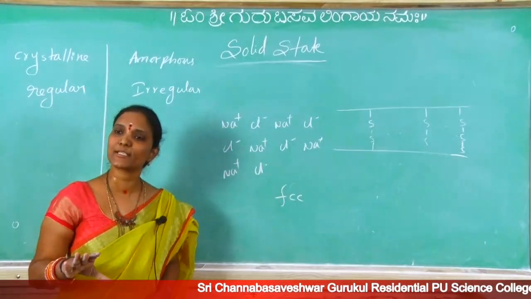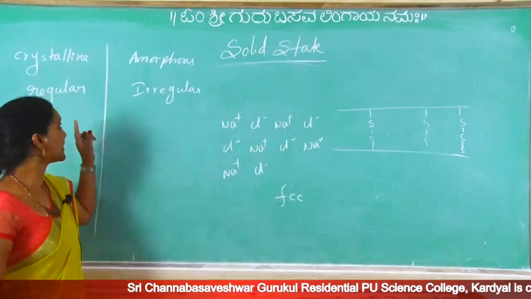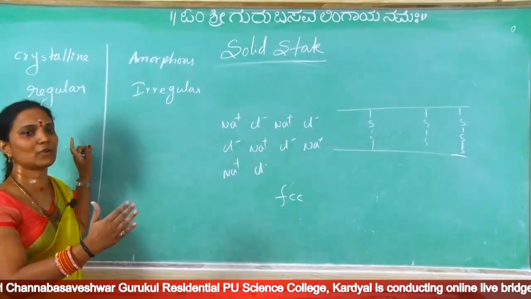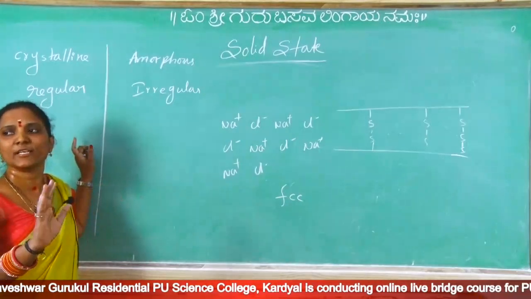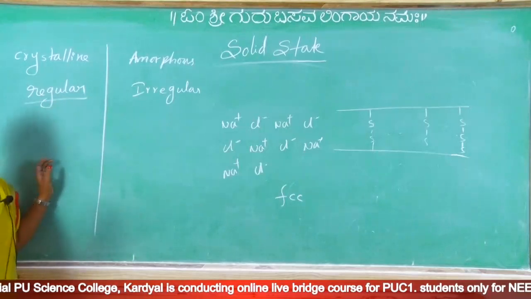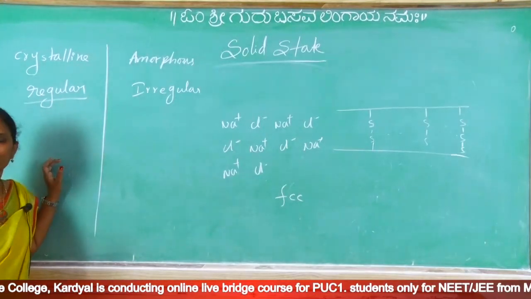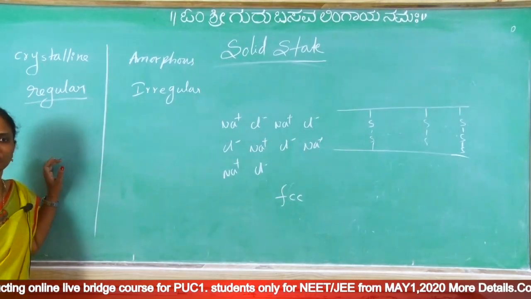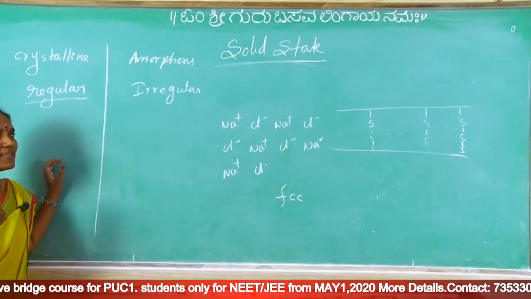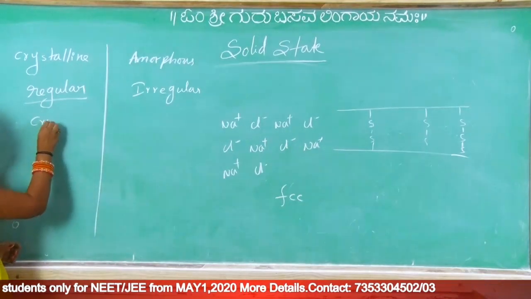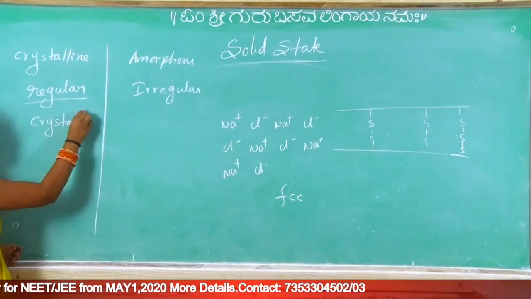All constituent particles arranged in regular order, that is crystalline. In amorphous, they are arranged in irregular order. Because of this regular arrangement, we are getting exact shape. Instead of shape, we can use geometry. Instead of geometry, we can use structure. Instead of all these 3, in this chapter we are using one more new word, that is the crystal lattice.